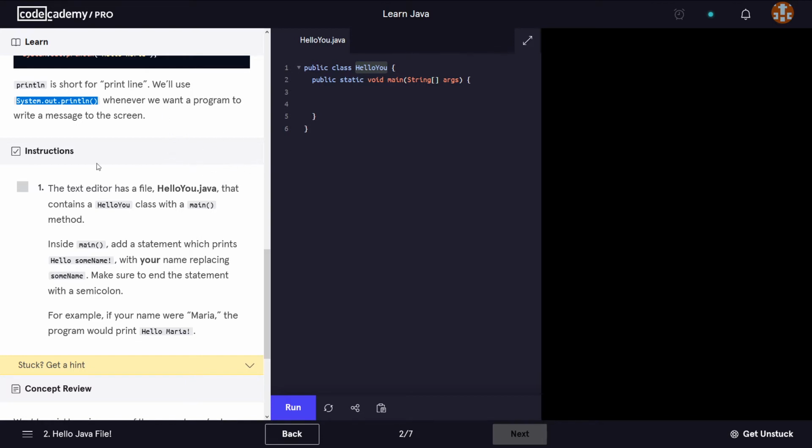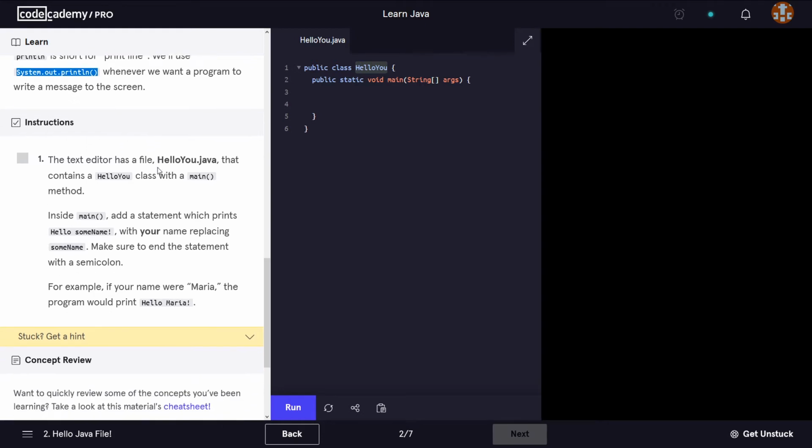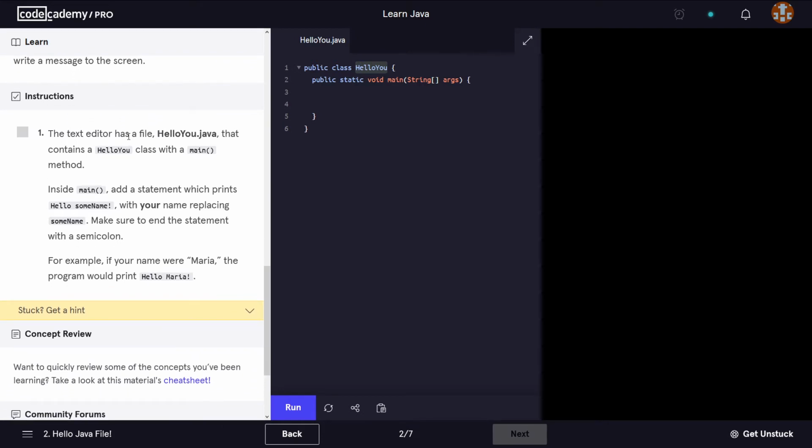Now if we have a look at the instructions, the text editor has a file hello-you.java, which is this one here. This Java file contains a hello-you class. So this is the hello-you class, and we know this class starts here and it ends here. Actually, these are also highlighted now with a main method. So this is a main method here.